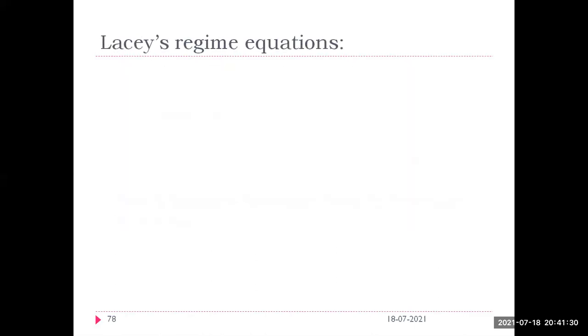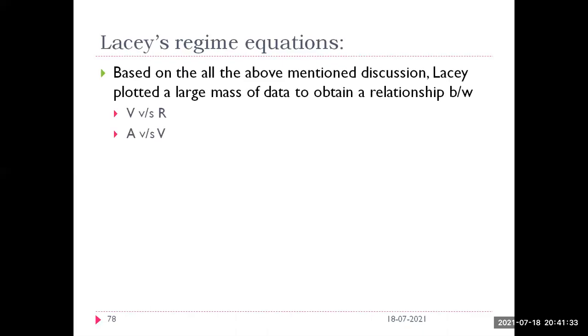So what are the equations? Based on all the above observations, Lacey plotted a large mass of data to obtain a relationship between velocity versus R and area versus velocity.